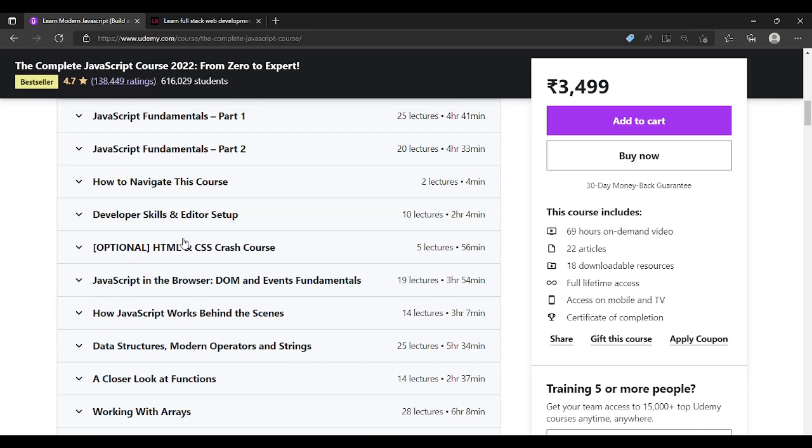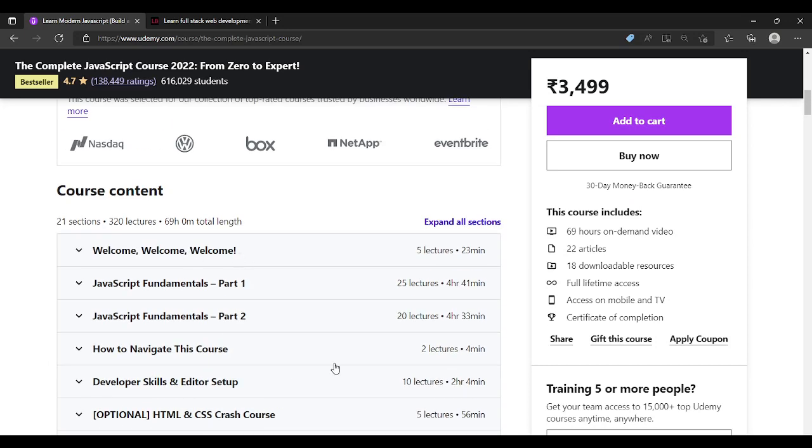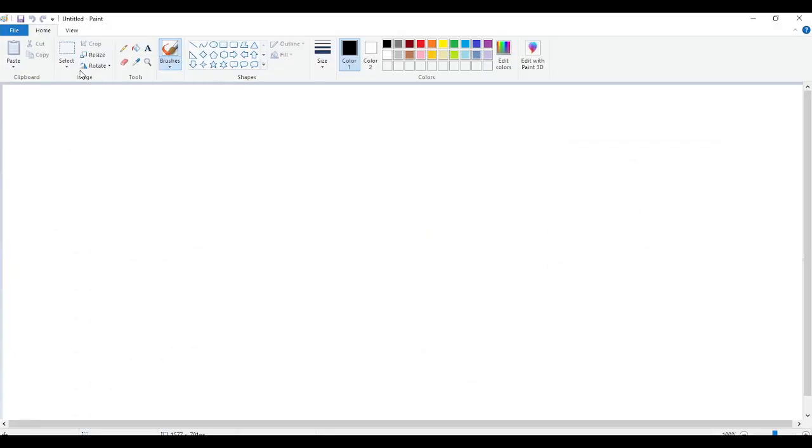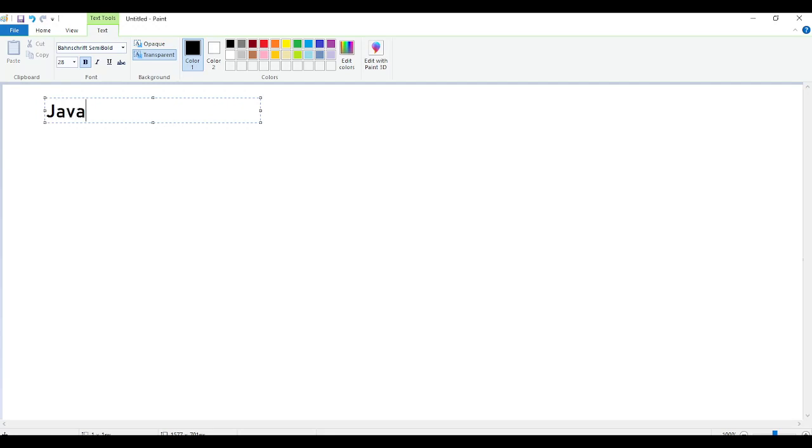So let us start. When I talk about JavaScript, basically I can divide this whole thing into 3 or 4 parts. First is JavaScript basics.